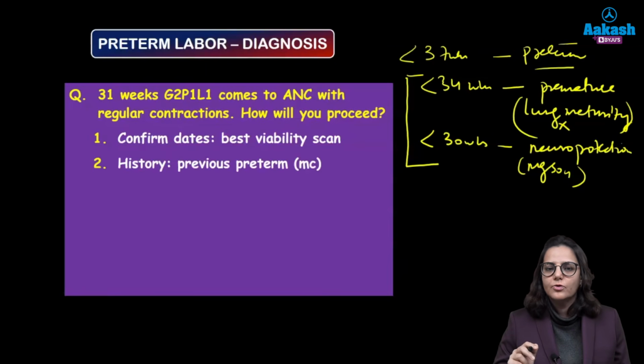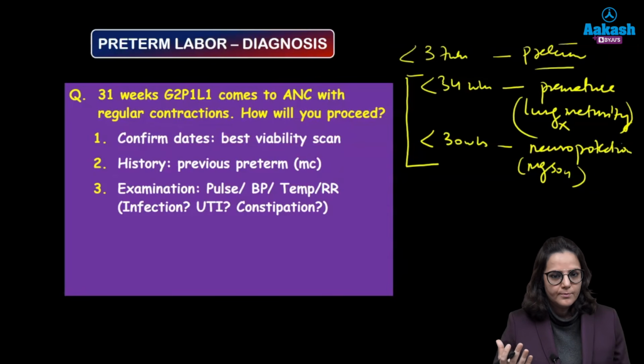The second thing that you will do is take history. And what is the commonest cause after idiopathic? It's a previous preterm birth. So you will ask the patient whether she had a previous preterm birth or not. Third thing, you will examine the patient because other causes of preterm labor are infections, right? So you have to rule out urinary tract infections and constipation in this patient. So we have to monitor her pulse, blood pressure, temperature, whether she's having fever or not, and her respiratory rate.